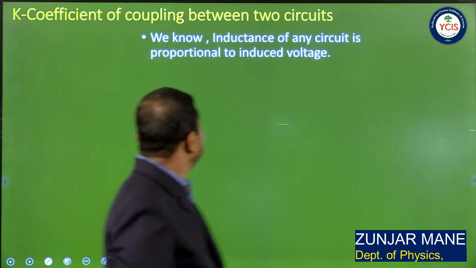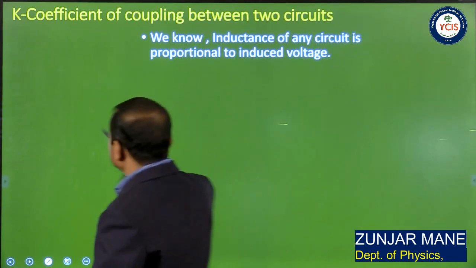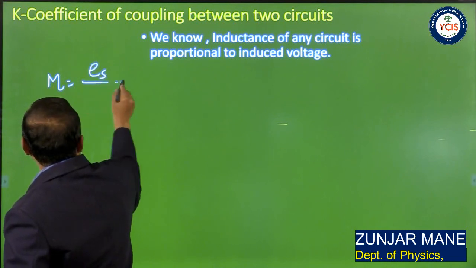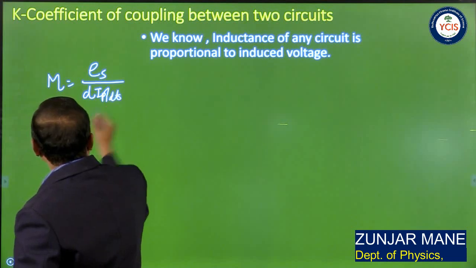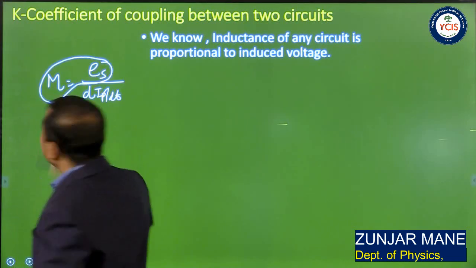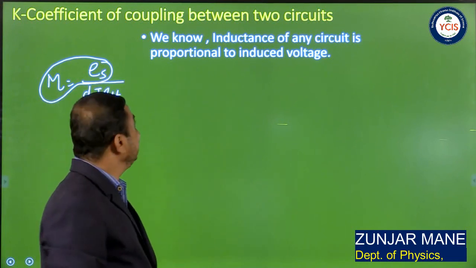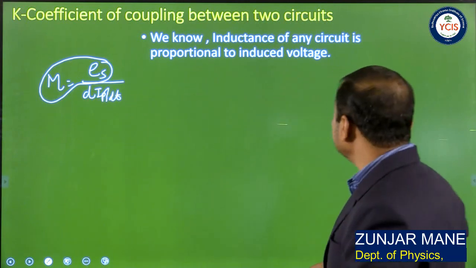We know that the mutual inductance of any circuit is given by the equation M = E_S divided by dI_P by dt. So M is directly proportional to E_S; the mutual inductance of any circuit is proportional to the induced voltage.